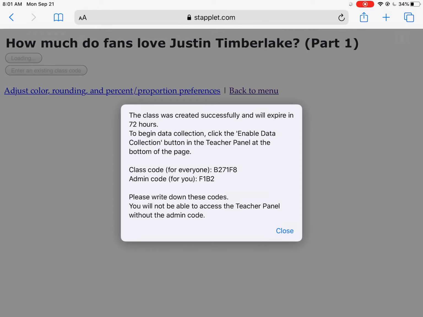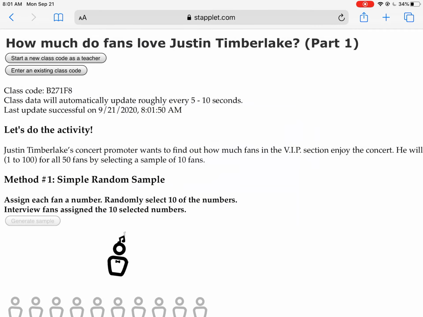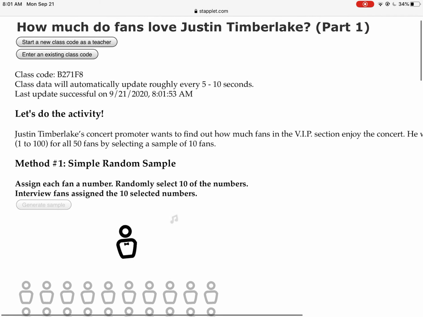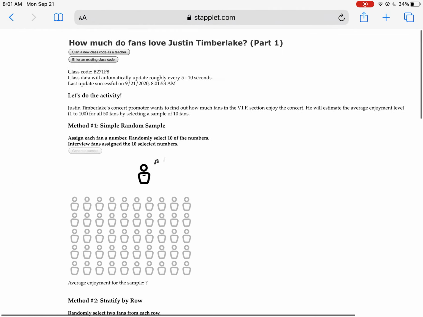And it's going to give you this message. You don't even need it. This is only if you were going to be sharing it with other students, but you're going to be doing this whole thing on your own today. So you're going to click Close. And you will notice that you have this little dancing icon here. It's pretending to be singing. Here's what you're going to do.